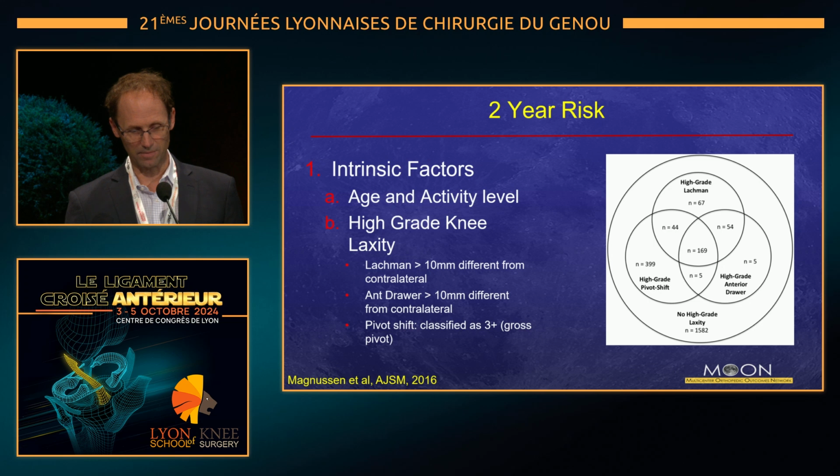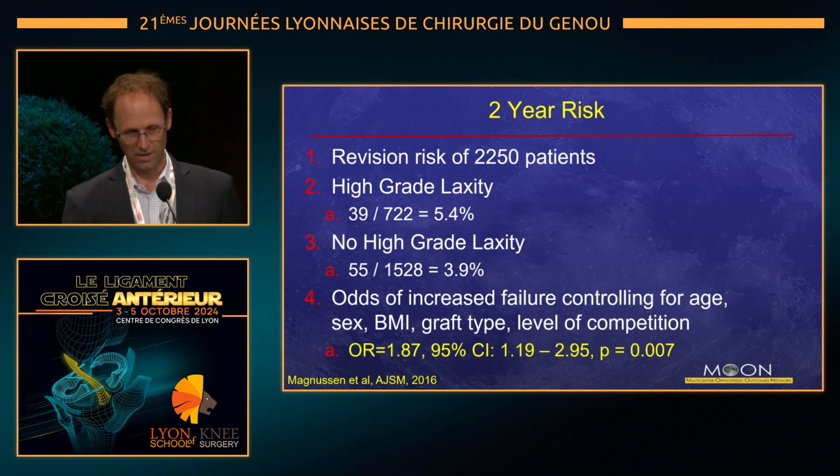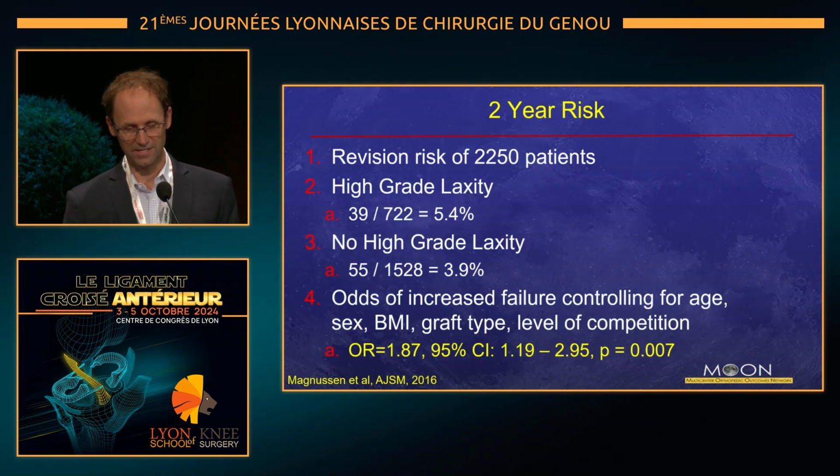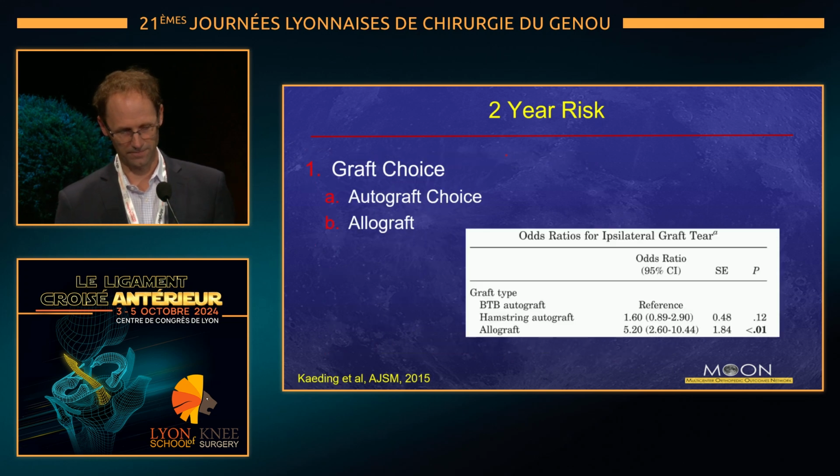And you can see that the 3+ pivot shift was really the driver of this high-grade laxity group, being present in over 80%. When we looked at these patients at 2 years, we saw that the revision risk was substantially higher in the high-grade laxity group than the group without high-grade laxity, with an odds ratio of nearly 2, controlling for some other factors that were thought to predict revision.